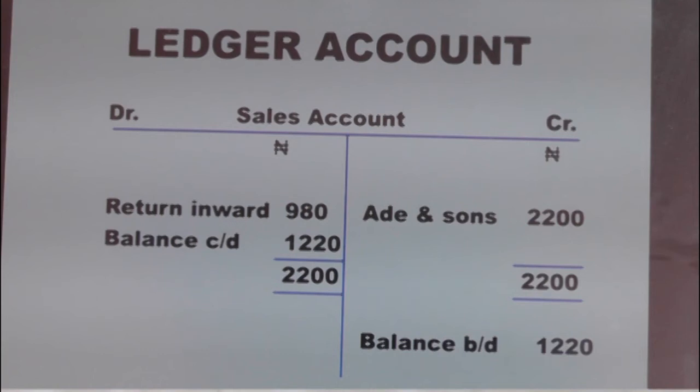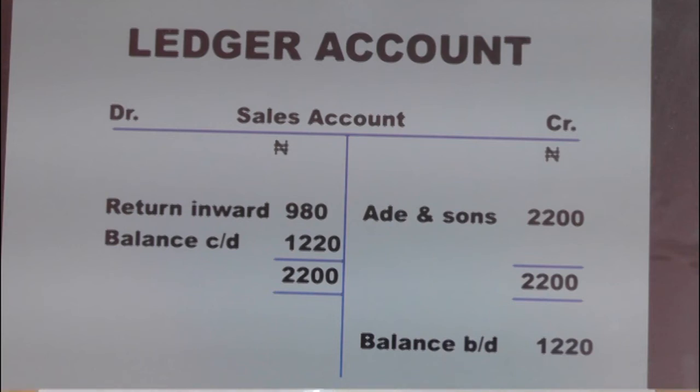That is why the value here, 980 naira, is at the debit side. And you need to put the name of the person concerned in the transaction. Ade and Sons, return, 980 naira.